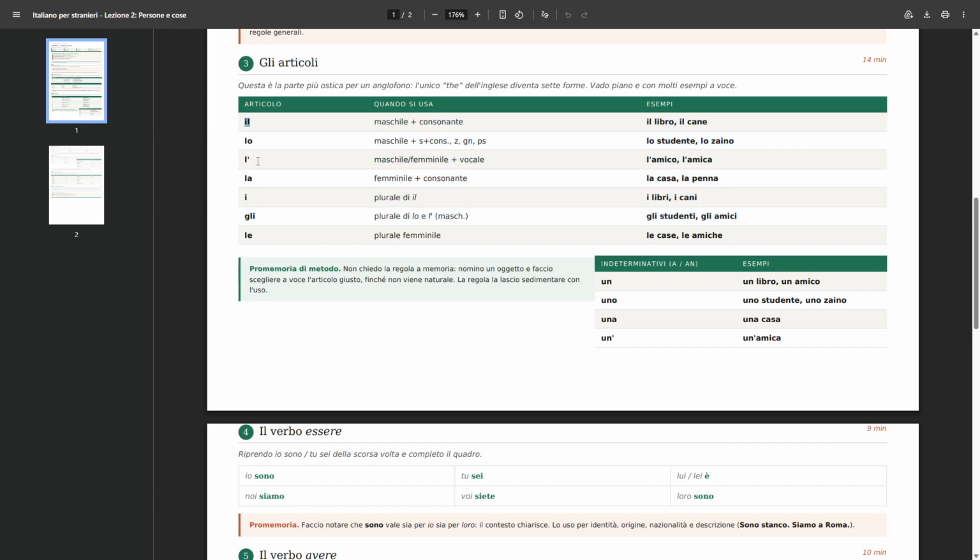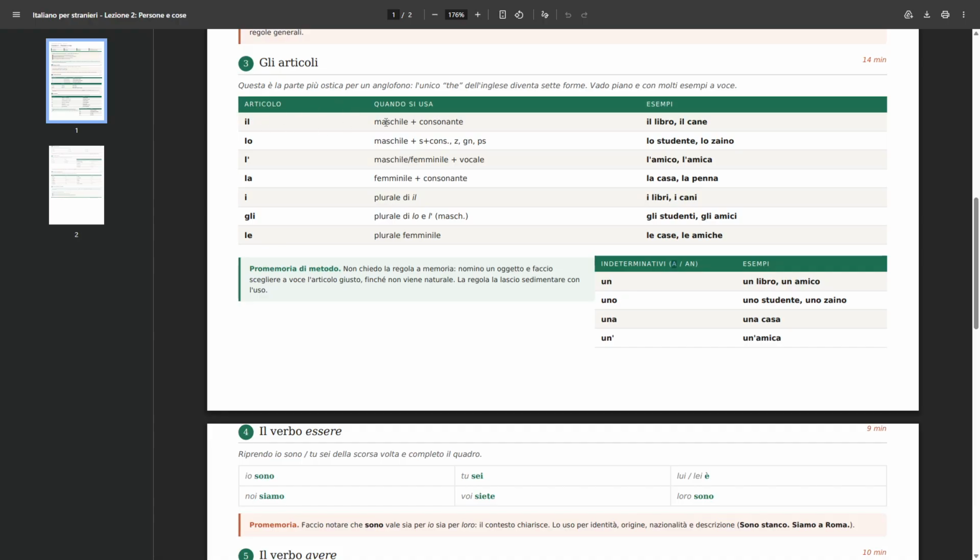Il, lo, l' with an apostrophe, la, i, gli, le. So these are the correspondents of "the" in Italian. And then, obviously, there are the correspondents of "a" and "an", indetermined articles, indeterminativi. But okay, let's get into the determined articles, articoli determinativi first. So the ones that are "the" in English.